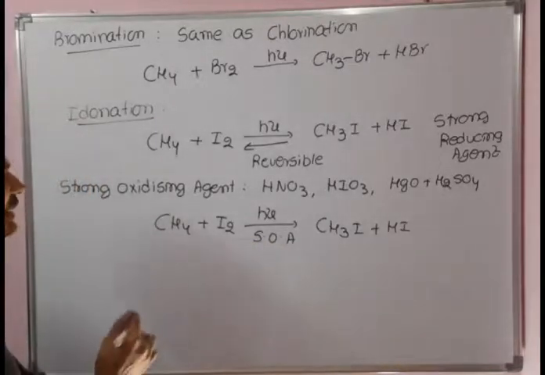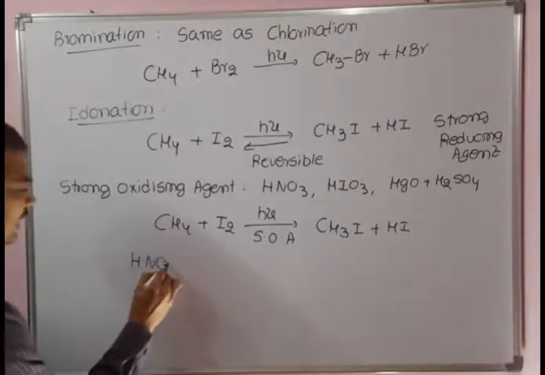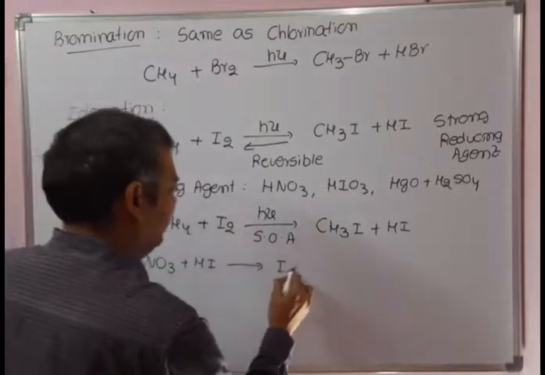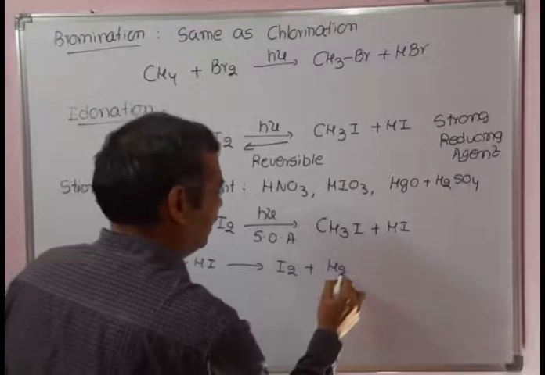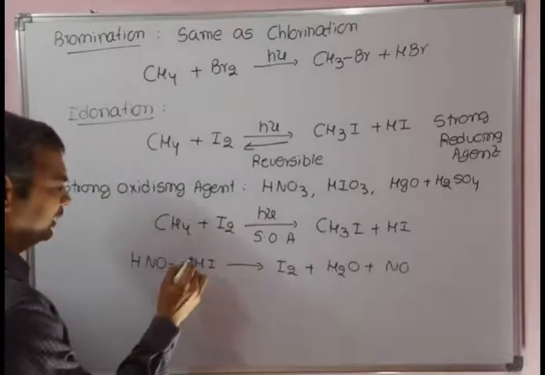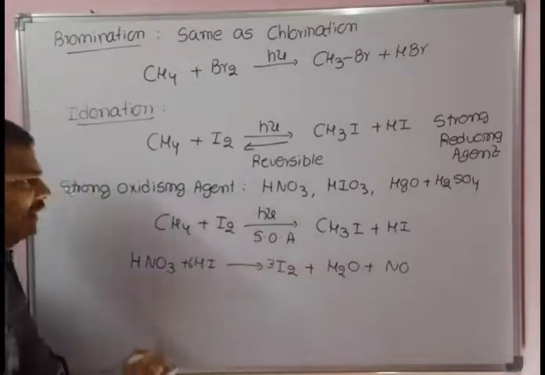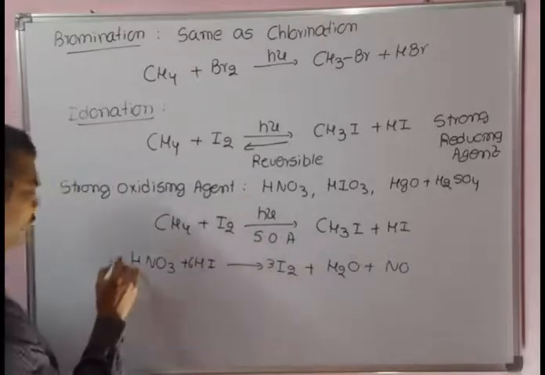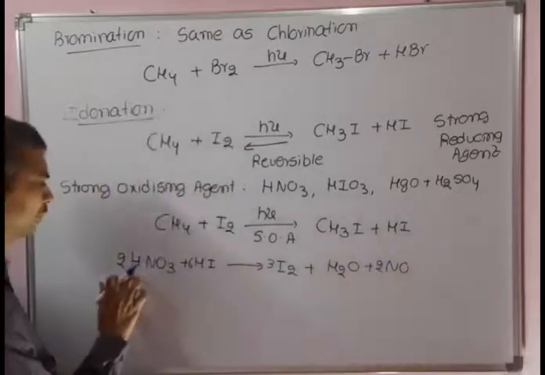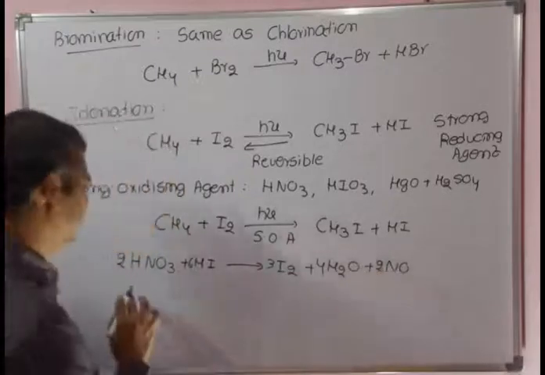In the case of HNO3, the HI that reacts with HNO3 gets converted into iodine plus water plus nitric oxide. Balancing: 6HI, 2HNO3 gives 3I2 and 2NO, and 4H2O. Now it's balanced.